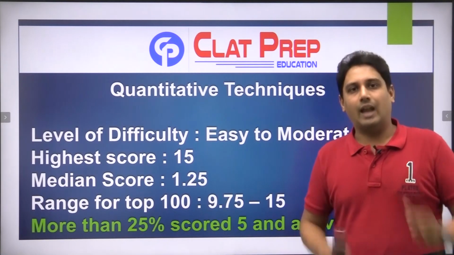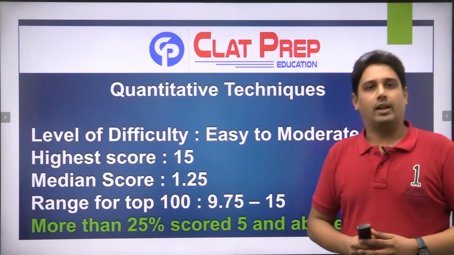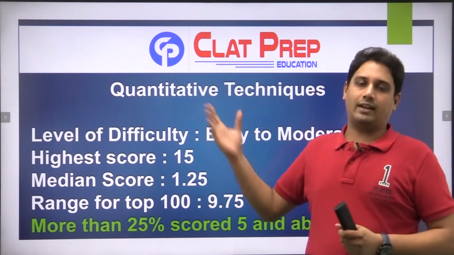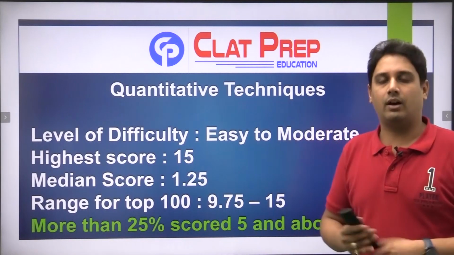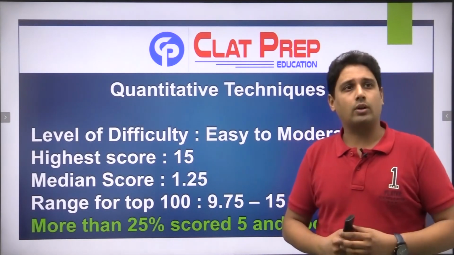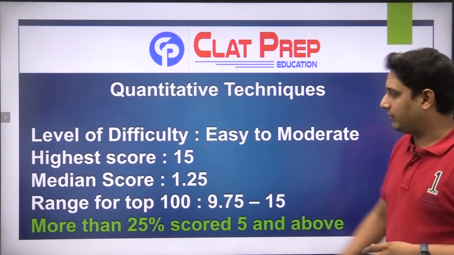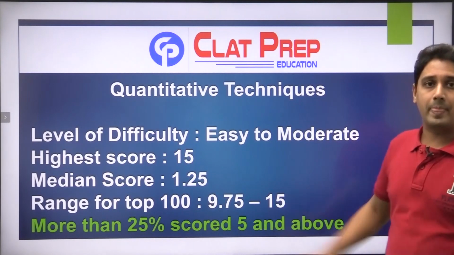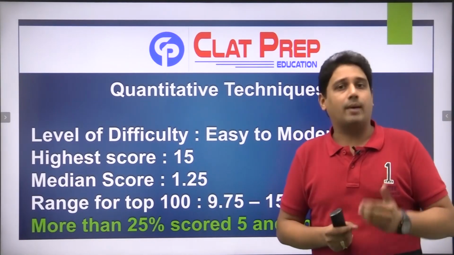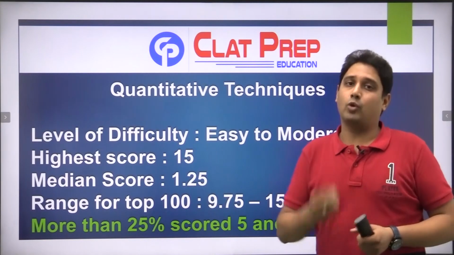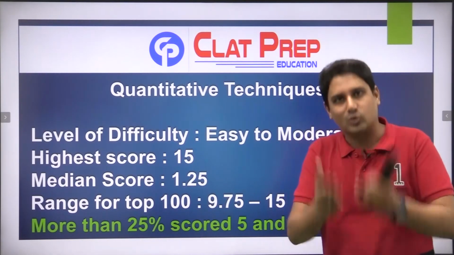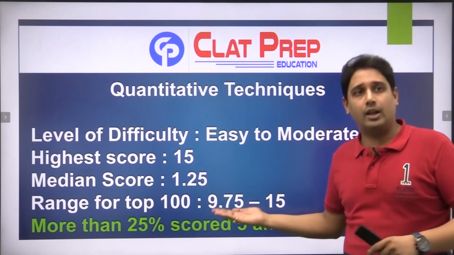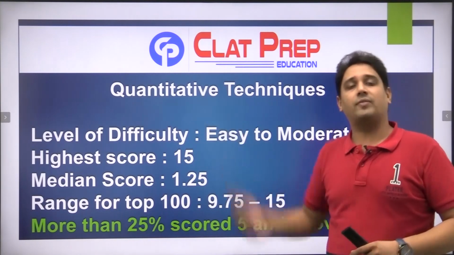Now coming to the last section, that is quantitative techniques. The level of difficulty would be rated as easy to moderate. Highest scorer scored 15, that is the total, which is the maximum one can achieve. The median score this time was 1.25, and the range of top 100 scorers was 9.75 to 15. पिछली बार मॉक 1 में जैसा मैंने आप लोगों को कहा था, QT is one section जहां पर आपका फोकस होना चाहिए. Probably कुछ लोगों ने इसको सुना है, that is why the median score has also improved from 0 to 1.25, and the range of top scorers has gone from 9.75 to 15.